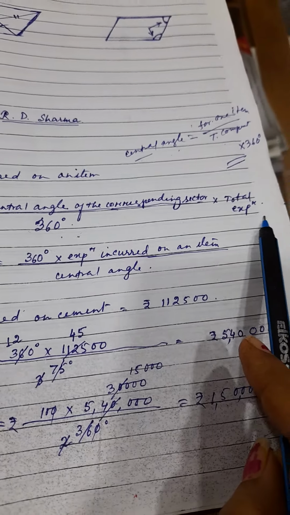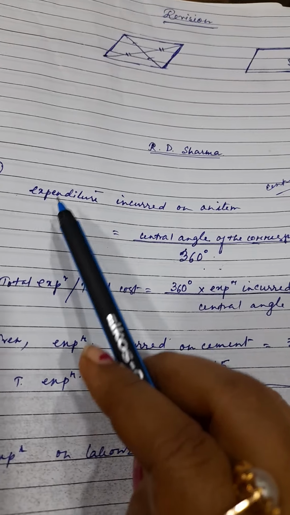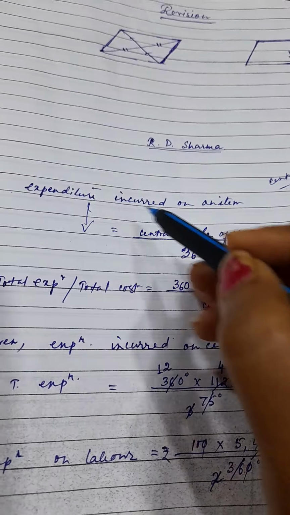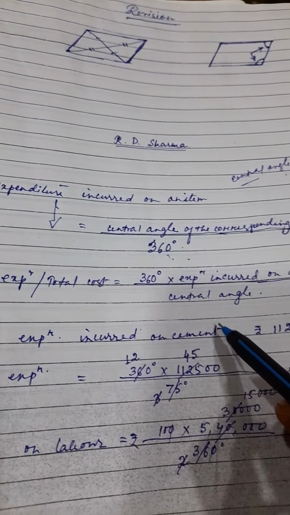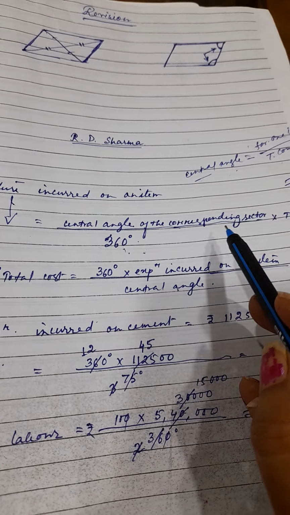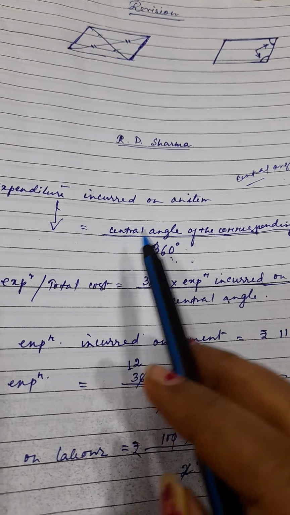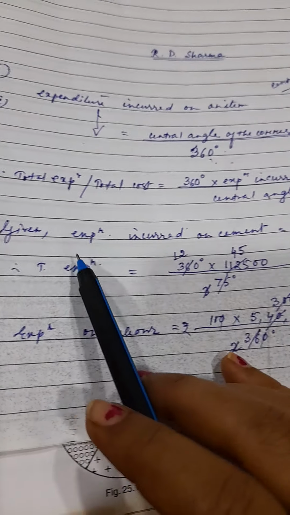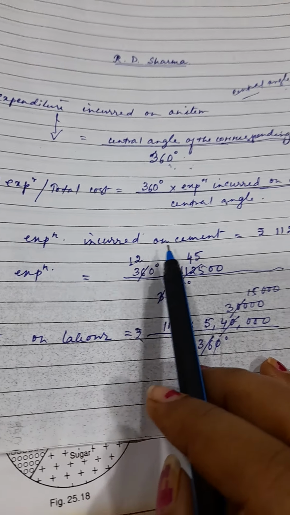So total expenditure will be 360 into the expenditure incurred on one item, divided by the central angle of the corresponding sector. Clear? Total cost.